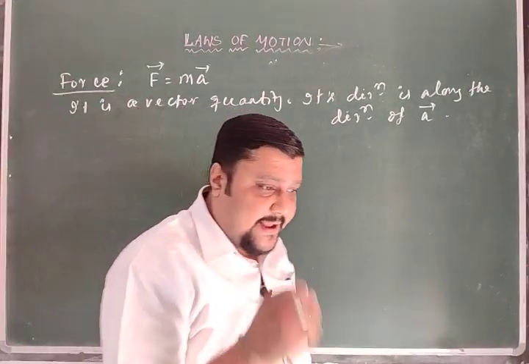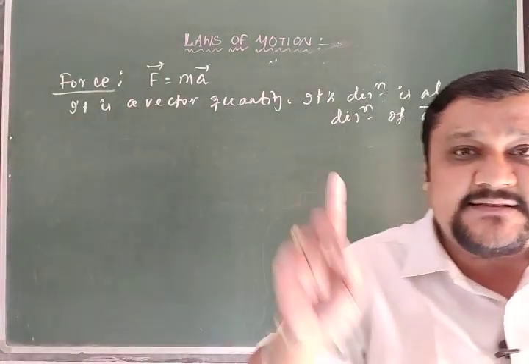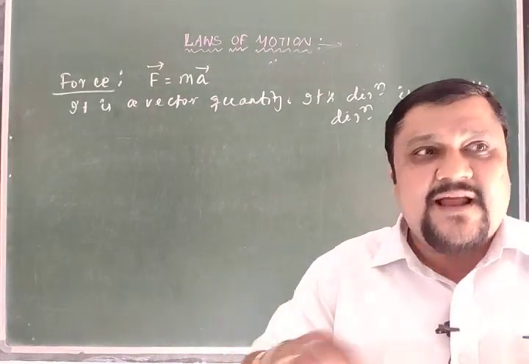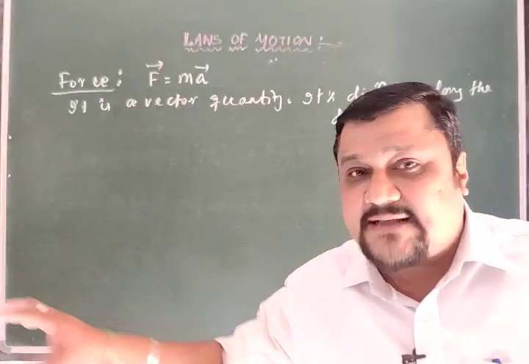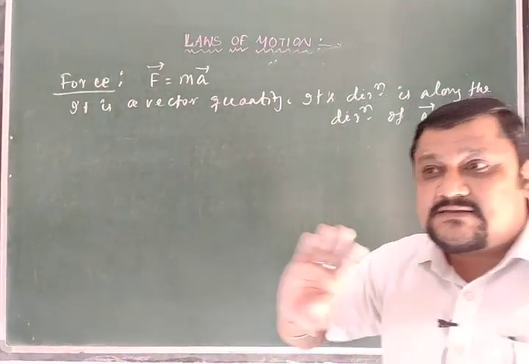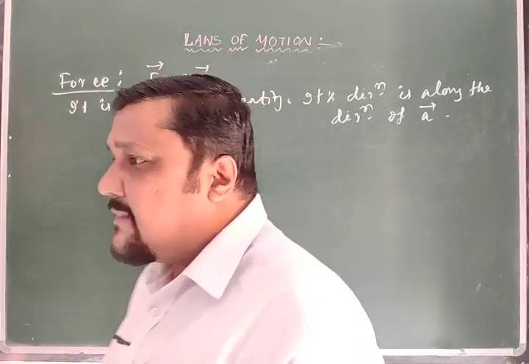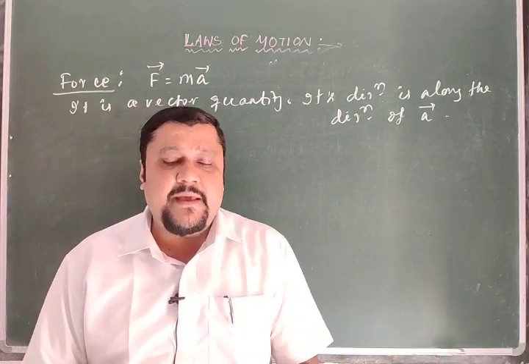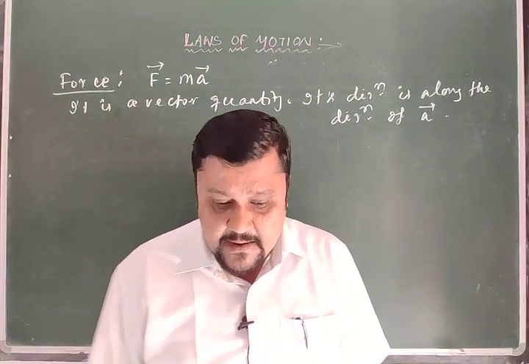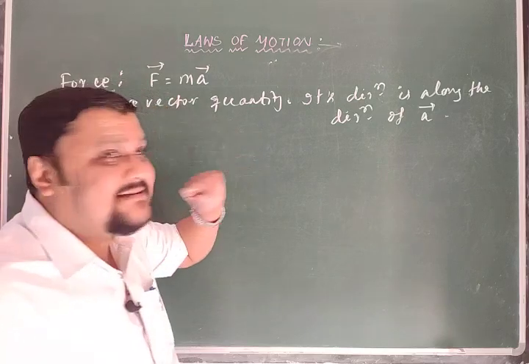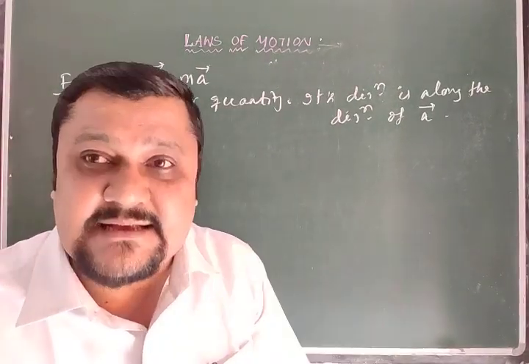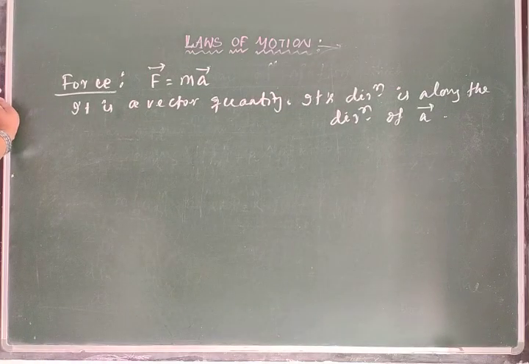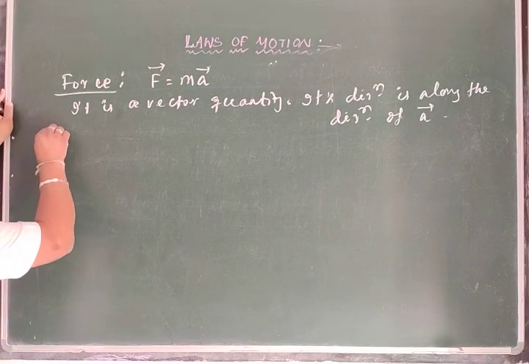Remember students, don't take the direction of velocity as the direction of force, that is wrong. The direction in which the velocity changes, that rate of change of velocity, will give you the direction of force. The velocity direction does not give you the direction of force, because the force can be opposite to the velocity, in the direction of velocity, or it may be 0 or have no direction, but it will always be in the direction in which the velocity changes. Okay. Now we will go for the unit part.